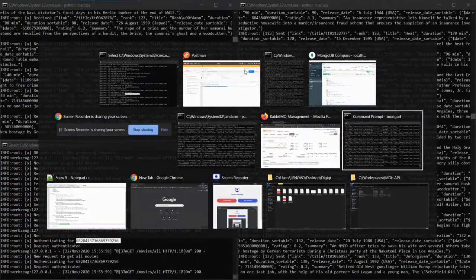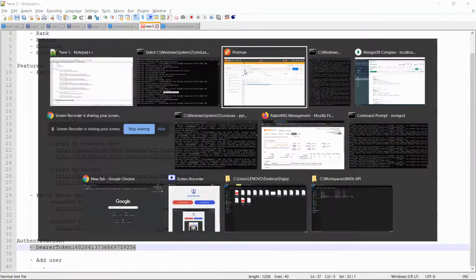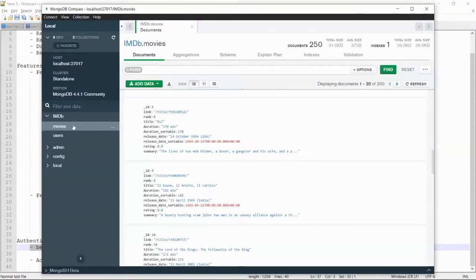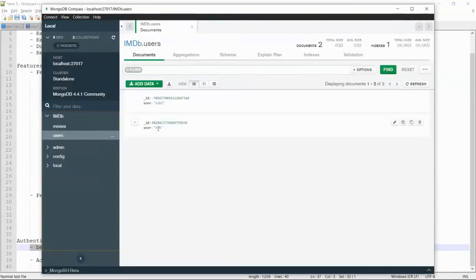Now, what is the token that I told you about? Like, this is the bearer token. Now, what if someone was to say that I want a different token for different clients? So the way it is implemented right now is really simple. This is the collection users, and you can see the actual username and the ID. The ID that you are seeing here is the actual token.